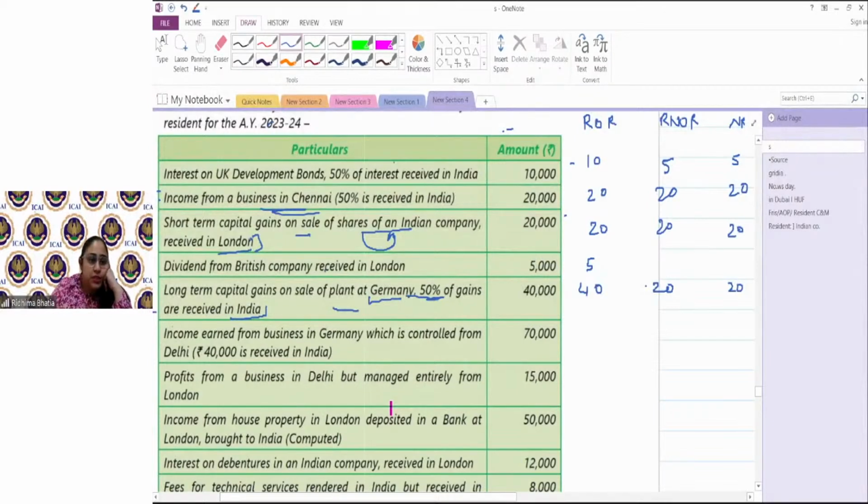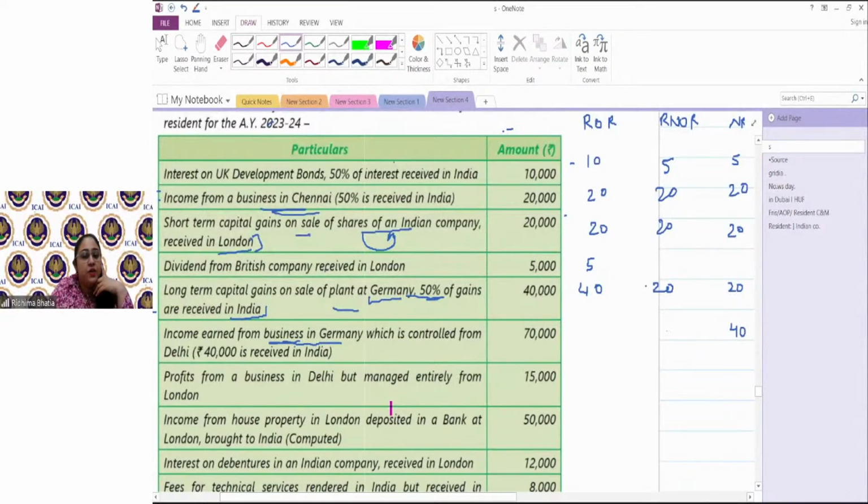Income earned from business in Germany, which is controlled from Delhi, 40,000 received in India. Now, business is in Germany, outside India. Okay. Now it is controlled from Delhi, controlled from India. Consider the taxability for RNOR. 40,000 is received in India. Whatever is received in India is taxable, definitely.